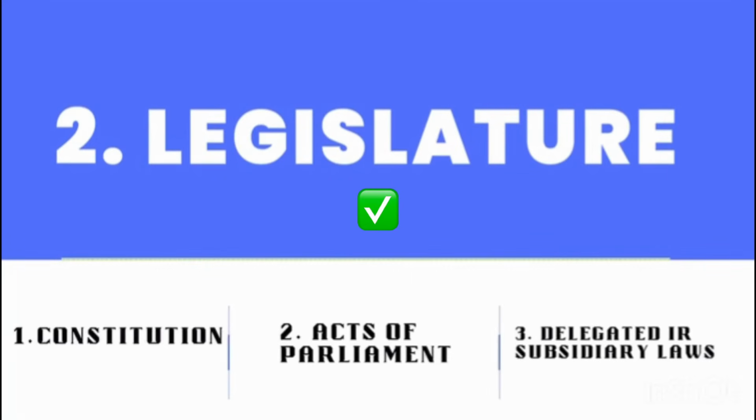Apart from the English common law, we also have legislature. So this is the lawmaking body, the biggest source of law in Zambia. This is the what? The legislature. So it makes 3 types of laws. The first one is the constitution. Secondly, the acts of parliament. Then we also have delegated or subsidiary laws. So let us look at these 3 types of laws made by the legislature one by one.